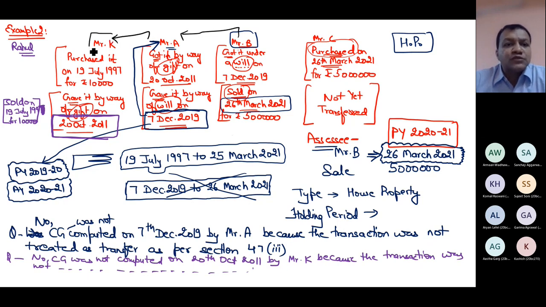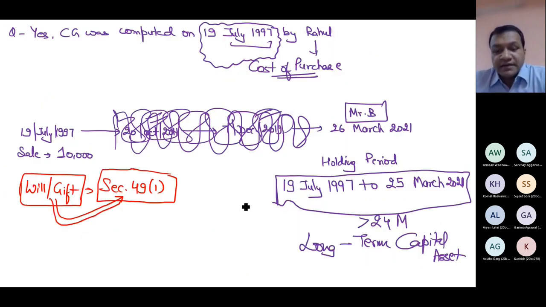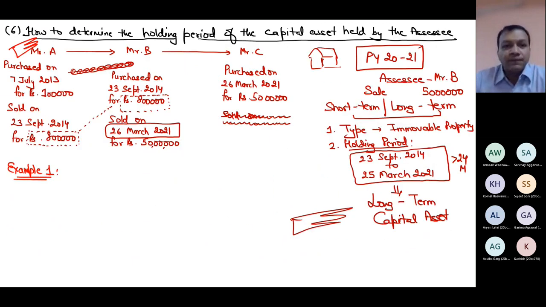So K is the previous owner because K actually purchased it. So I am using the same concept which is written in the Act. K purchased it on 19 July 97. So when I applied this date, I applied the same concept. So let me write it for you. It will take only 5 minutes more.